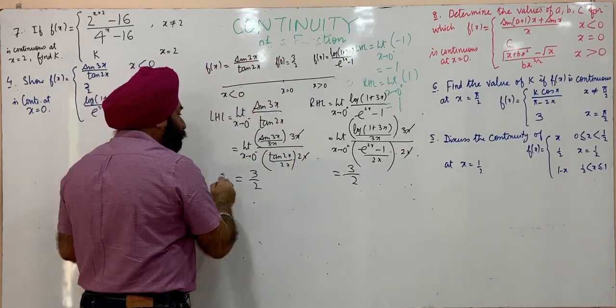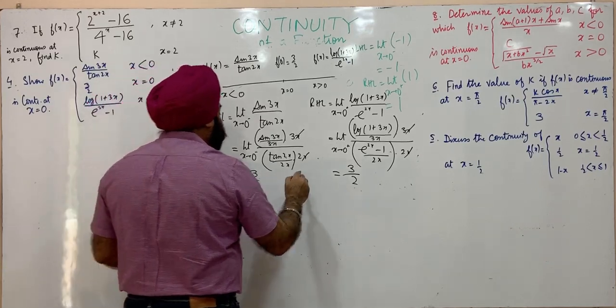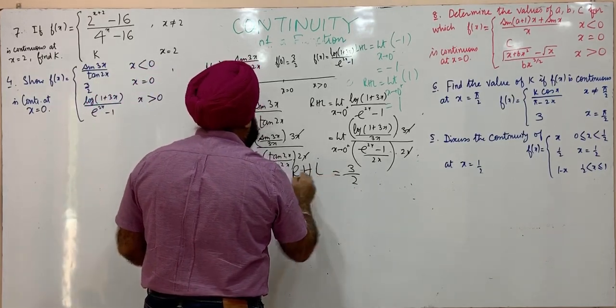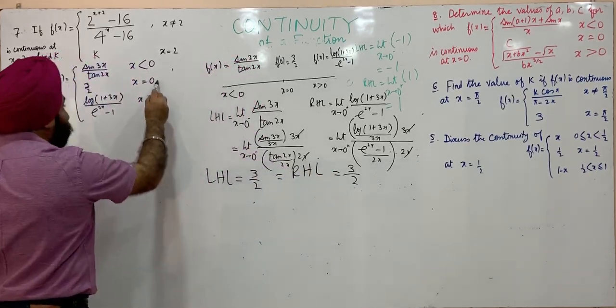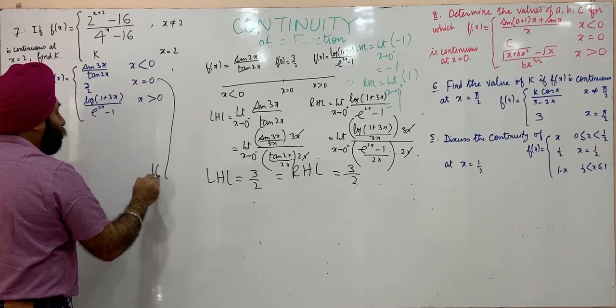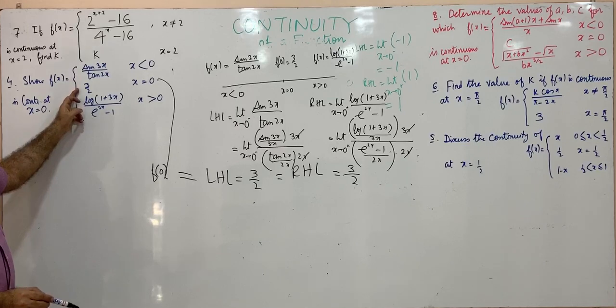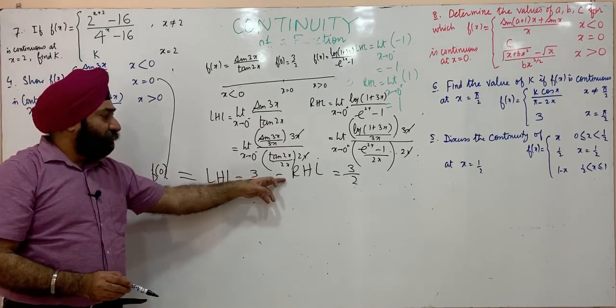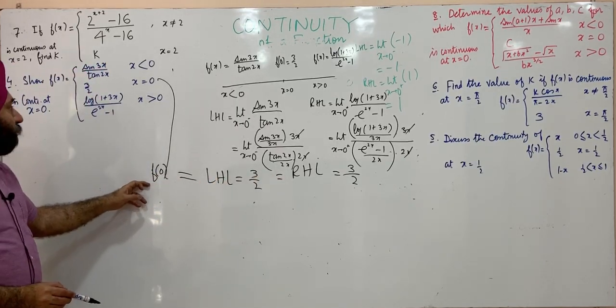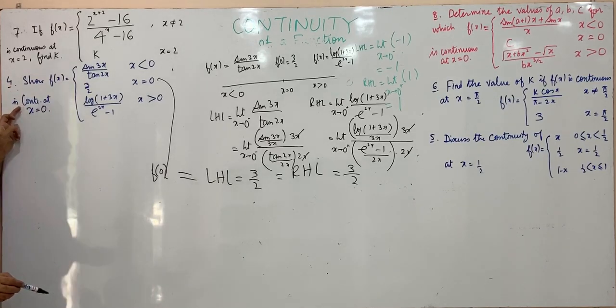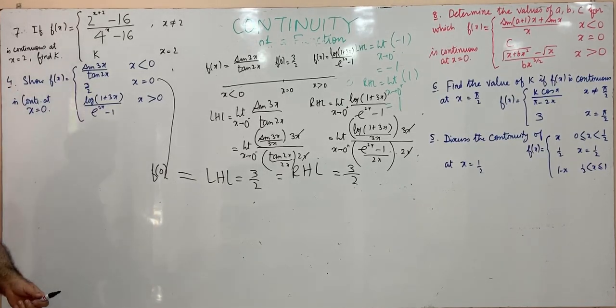So left hand limit is 3 by 2, right hand limit is also 3 by 2, and we have the value of function, that's f of 0, that is also 3 by 2, it's given equal to 3 by 2. So since left hand limit is equal to right hand limit is equal to value, therefore this function is continuous at x is equal to 0.